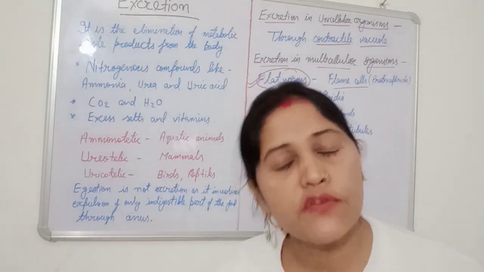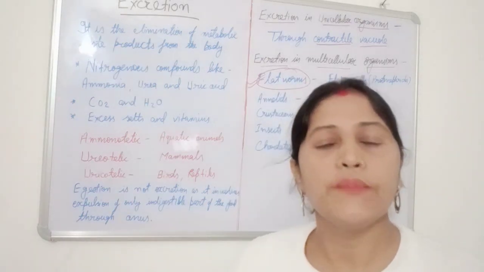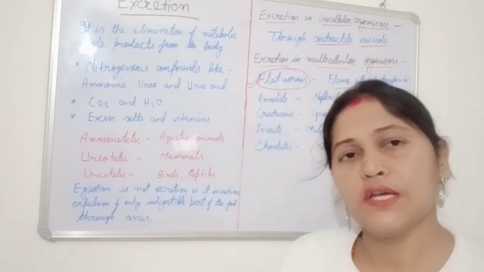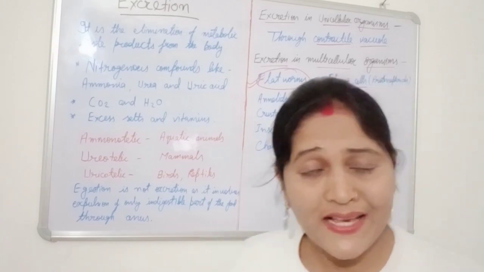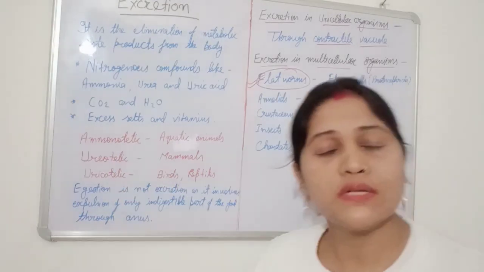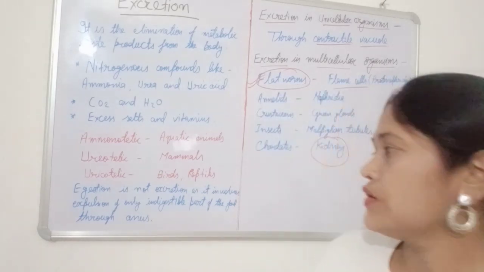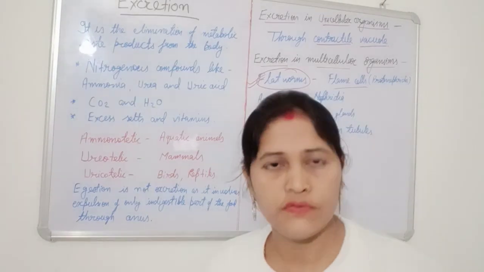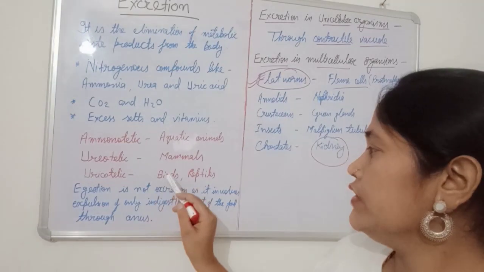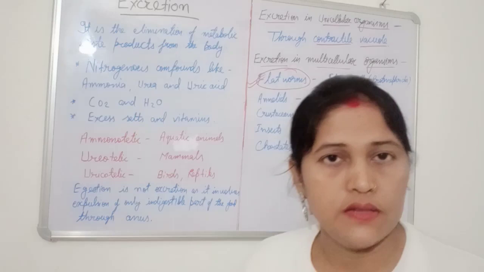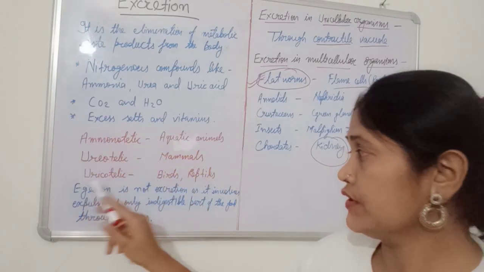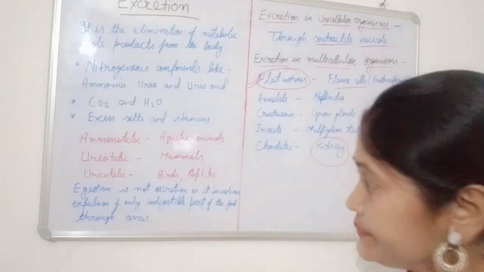Uricotelic means in the form of uric acid. Those organisms excrete their nitrogenous waste in the form of uric acid. Uric acid is less toxic if we compare it with the other two, so it requires only a few drops of water for its removal. Which organisms are these? Birds and reptiles. Students, note down, these are very important points from an examination point of view.